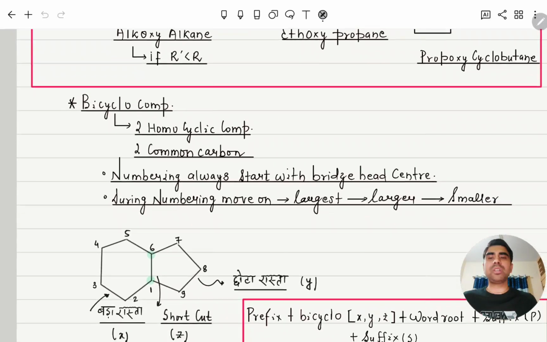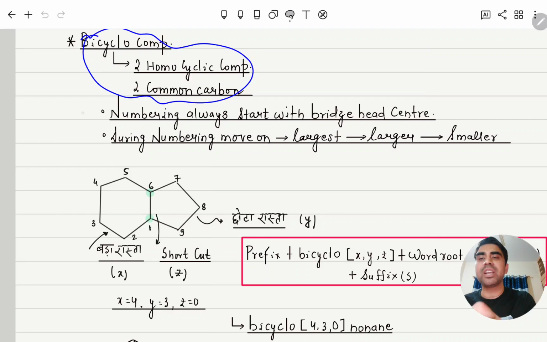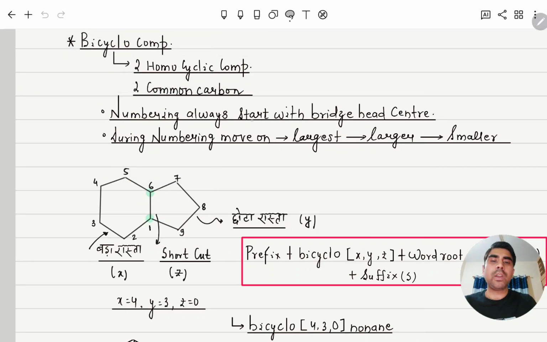Clear? Next we will discuss bicyclo compounds. A bicyclo compound means two homocyclic rings will be there with two common carbons. While doing numbering, you always start from the bridgehead, meaning the common carbon, and the numbering will follow from the largest path to the smaller path, and then the smallest path.